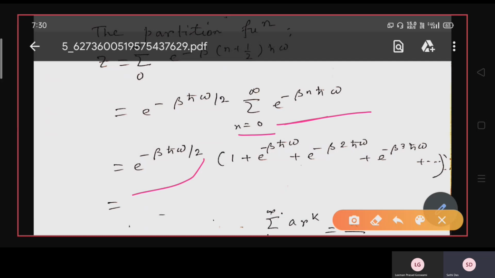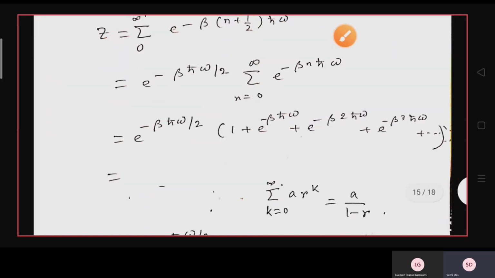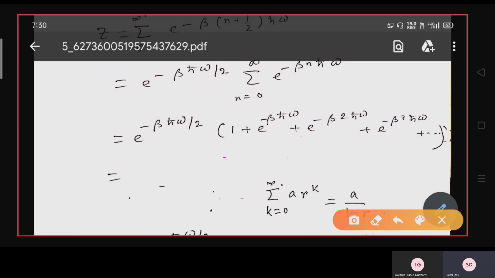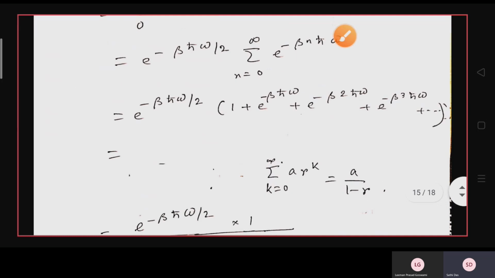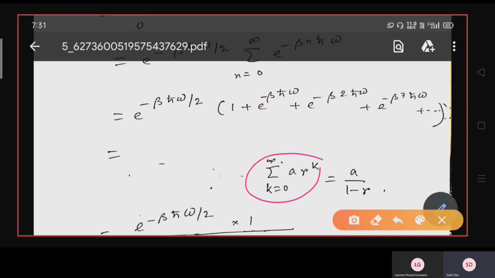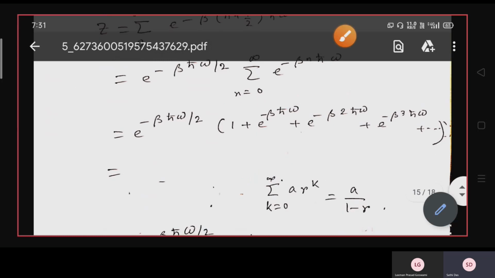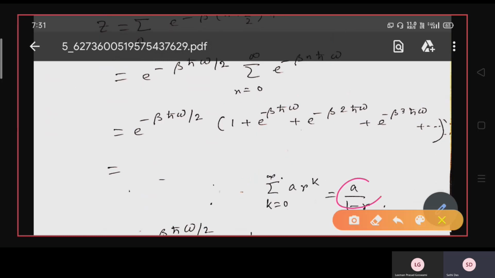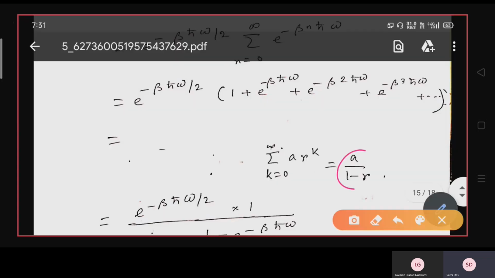Now this e to the power minus beta n h cross omega can be written as, for n equals 0 it will become e to the power 0, that is 1, plus for n equals 1 it will become e to the power minus beta h cross omega. For n equals 2 it will become e to the power minus beta into 2 h cross omega. So this is the GP series. Whenever the sum over k equals 0 to infinity of a r to the power k, we can put it in this formula, that is a by 1 minus r.